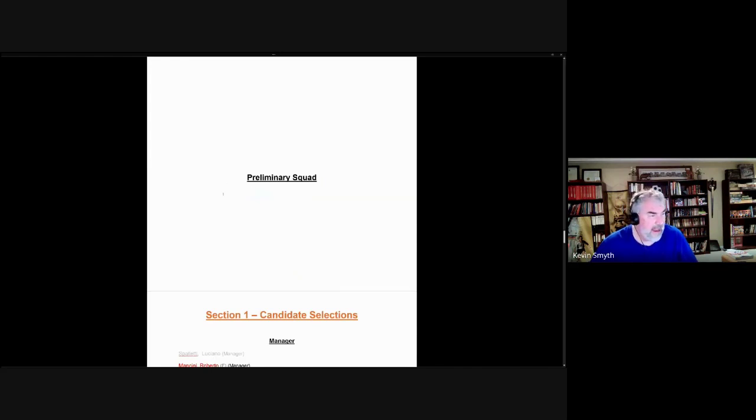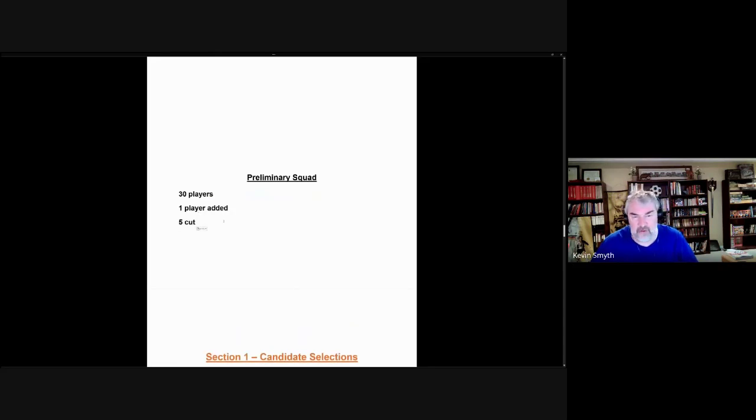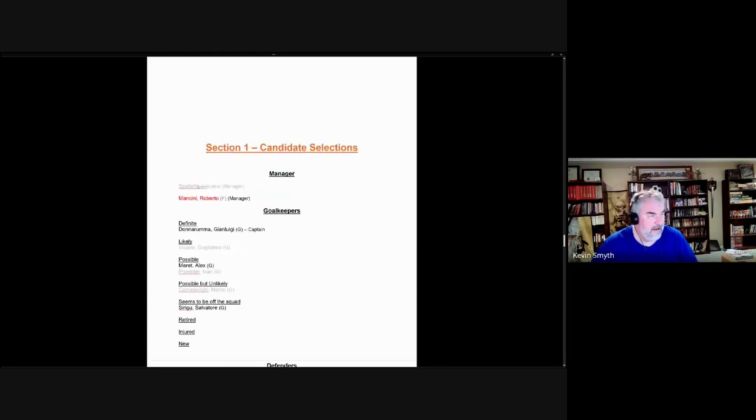So we began with 30 players. So we had 1 added, and then 5 of them were cut for the preliminary squad. So we're going to see 5 players here in blue highlight that were selected for the preliminary squad but didn't make the final squad. Let's jump into section 1 and we'll begin with the manager. We'll consider him selected because he wasn't let go before the tournament here. So Luciano Spalletti leading them through the tournament here.